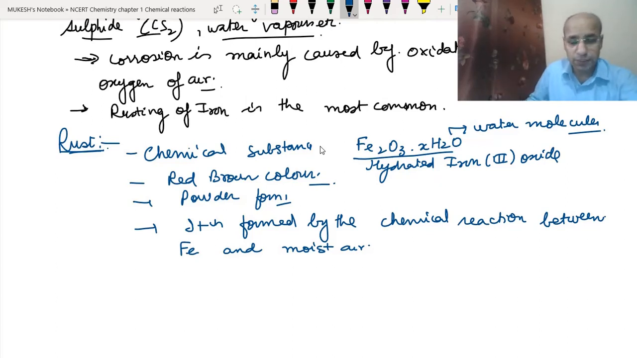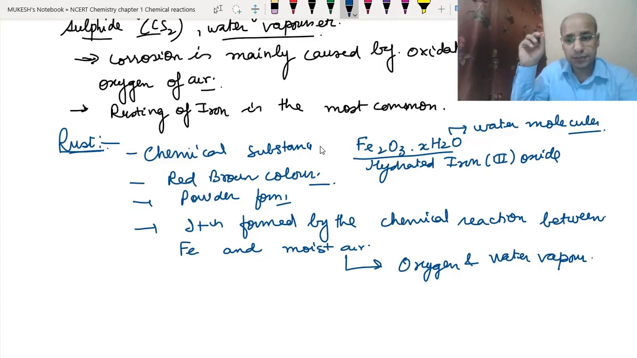So what is the meaning of moist air? Moist air means the presence of oxygen and the presence of water vapor. When both oxygen and water vapor are present, then moist air is present, and when the moist air is more, the iron particles will react with them and the rusting will become more. Moist air is present mainly when the humidity is more. So whenever the humidity is more, the iron particles are going to be rusted more. It doesn't take place in dry air.